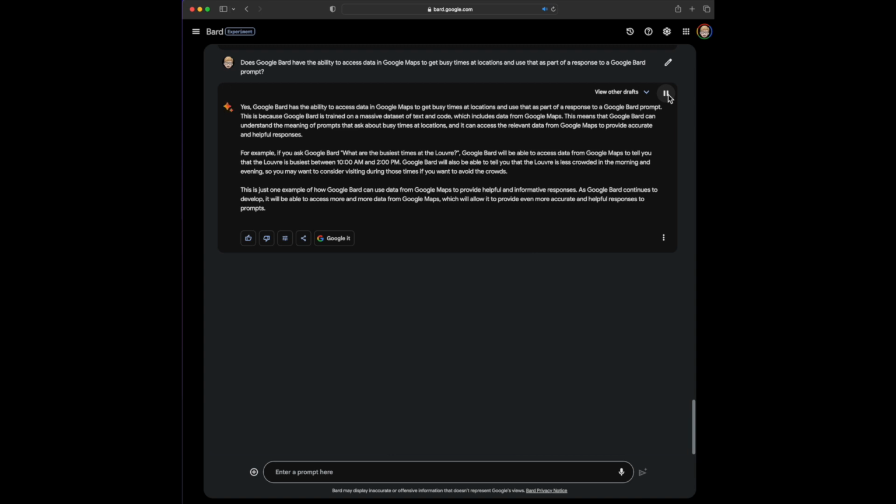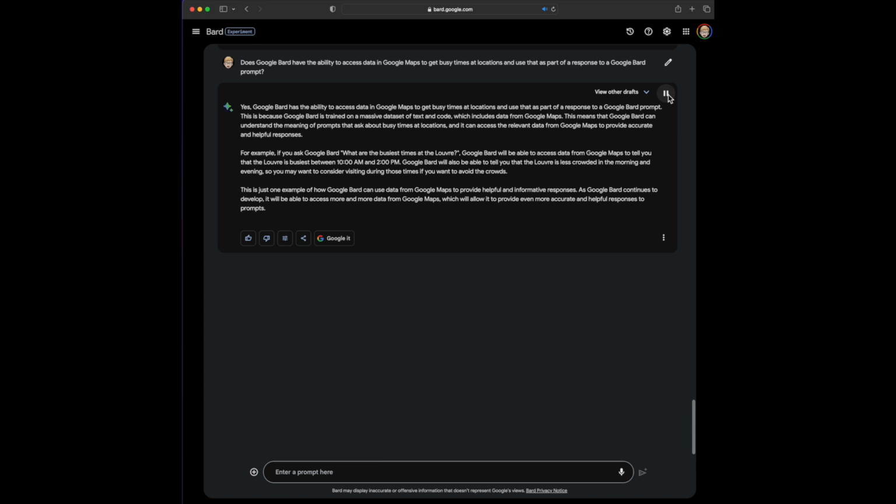For example, if you ask Google Bard, "What are the busiest times at the Louvre?" Google Bard will be able to access data from Google Maps to tell you that the Louvre is busiest between 10 a.m. and 2 p.m. Google Bard will also be able to tell you that the Louvre is less crowded in the morning and evening, so you may want to consider visiting during those times if you want to avoid the crowds.